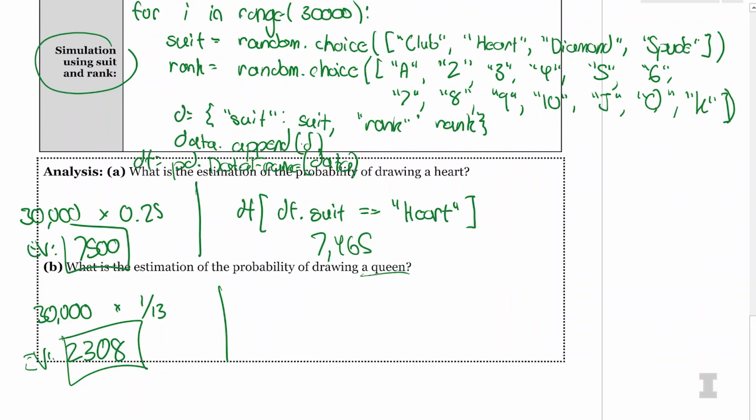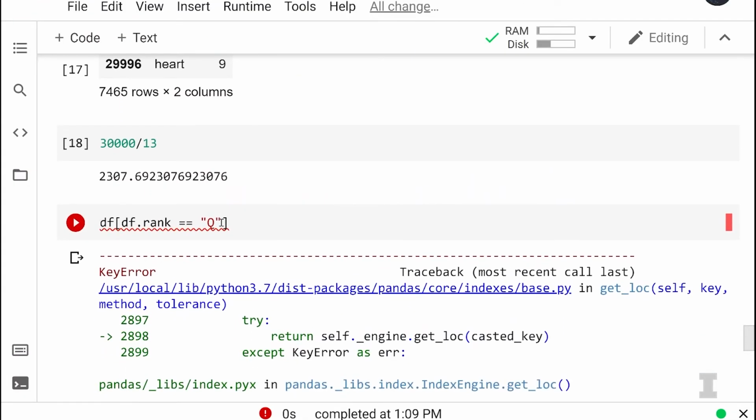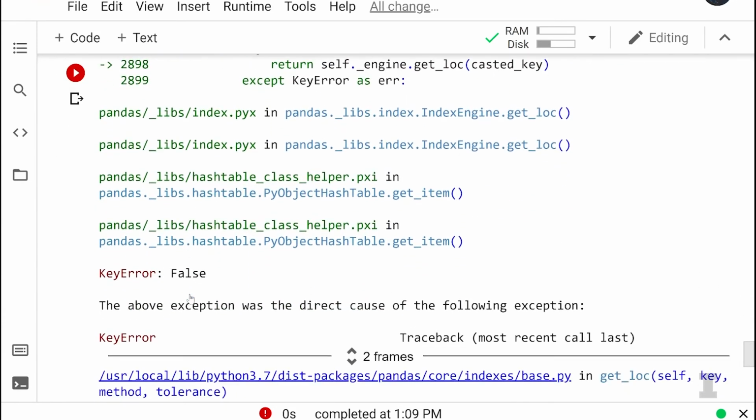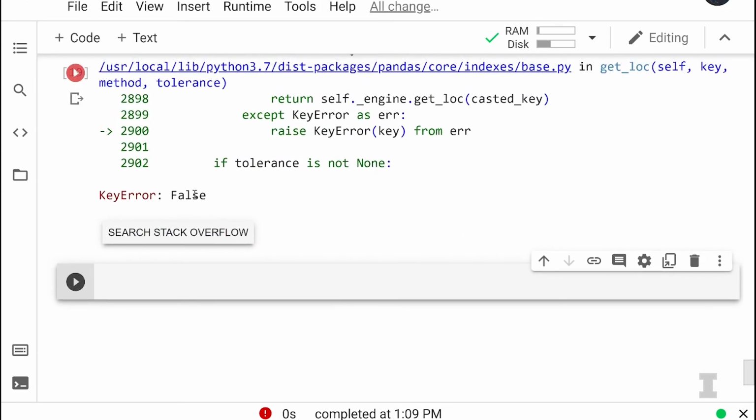And now we can use the data frame. This time we want to look at the column rank, and we want to make sure that rank is equal to a Q. So I would write df at df.rank double equal to capital Q inside of quotes, because we're treating all of these ranks as strings. And if we look at how many times we got a queen, how many times did df.rank equal Q? Oh, did you get an error? Yes. What error did you get? It says, the above exception was the direct cause of the following exception. Okay, hold on. KeyError, False.